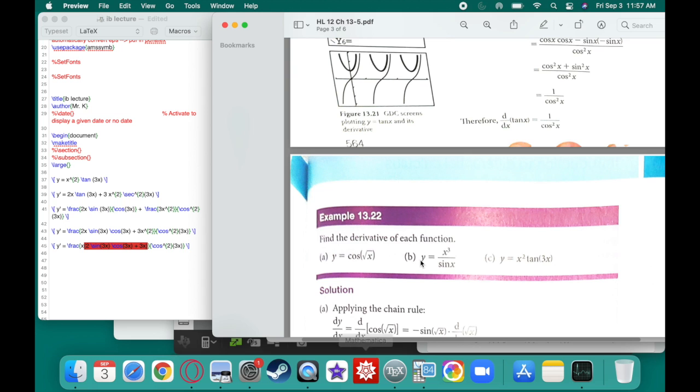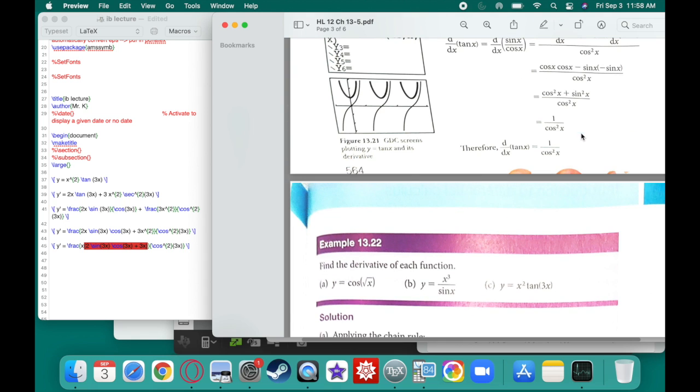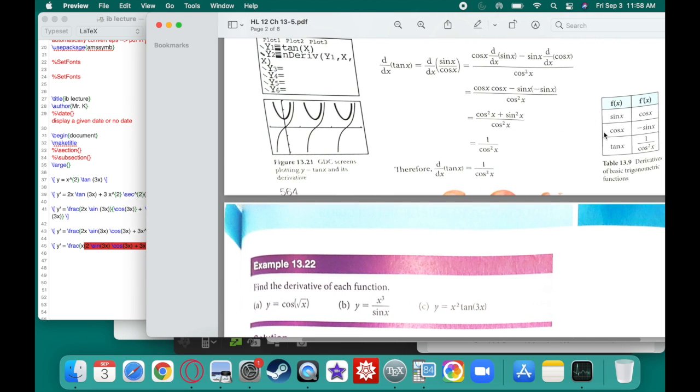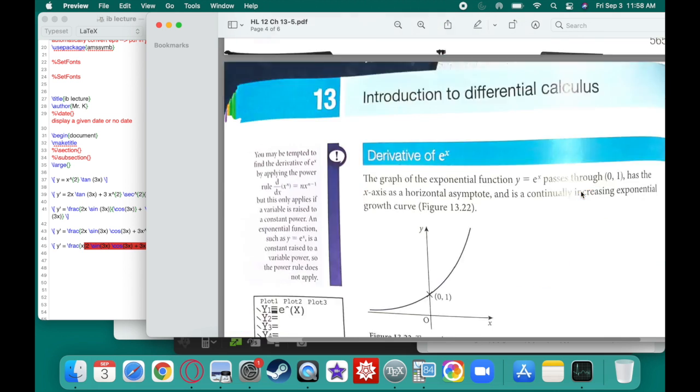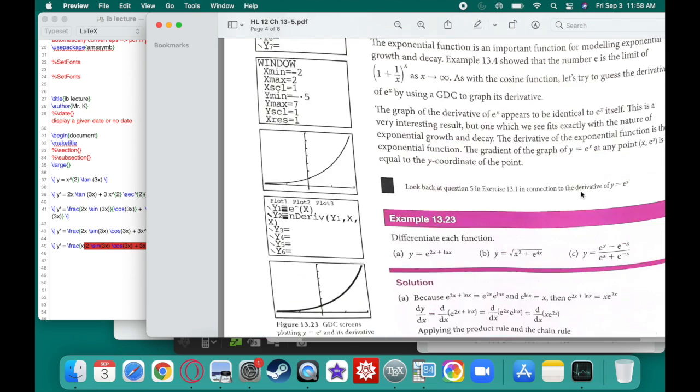Okay, and that's just the basic example of using your trig derivatives here. These are going to be in your formula packet. The derivative of sine is cosine, the derivative of cosine is negative sine, and the derivative of tangent is secant squared, or just 1 over cosine squared. Okie dokie, and that's that.